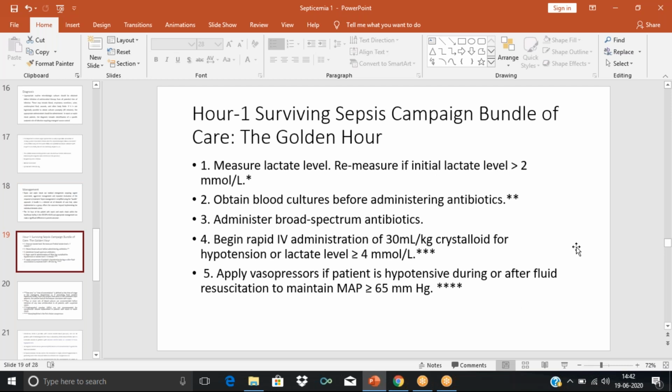So what has to be done during the first hour? The first hour is considered the golden hour. We need to measure the lactate level. I hope we discussed why lactate level increases in a septicemia patient, mainly because of hypoperfusion.